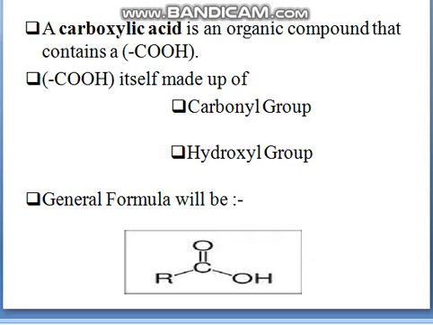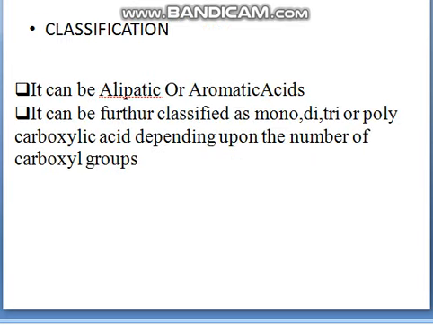Carboxylic acid. A carboxylic acid is an organic compound that contains COOH. COOH itself is made up of a carbonyl group and a hydroxyl group. The general formula you can see here. Second is classification. It may be aliphatic or aromatic acid. It can be further classified as mono, di, tri or polycarboxylic acid depending upon the number of carboxylic groups present in it.